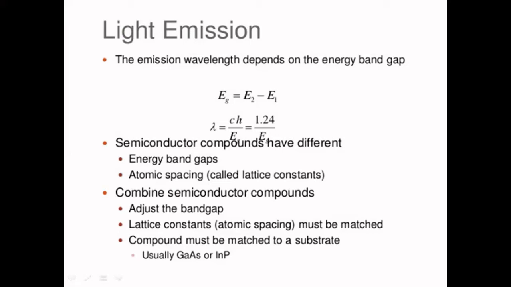In general, semiconductor compounds have different energy band gaps and atomic spacing called lattice constants. So when we combine semiconductor compounds, we need to bother about adjusting the band gap, matching atomic spacing or lattice constants, and the compound must be matched to a substrate. Usually, the substrate is gallium arsenide.